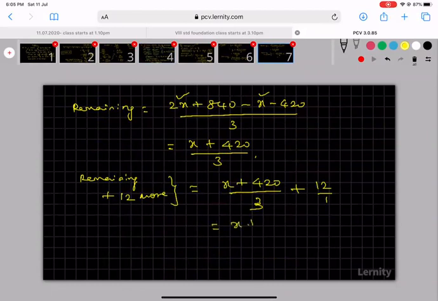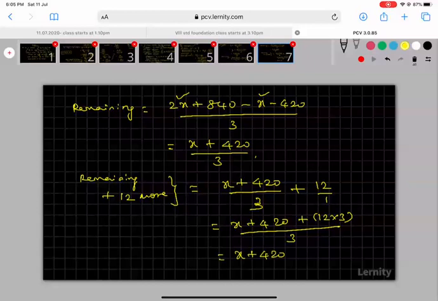So I can write 420 plus 12 into 3 divided by 3. So I can write this as x plus 420 plus 36 divided by 3. So I am getting x plus 456 by 3.